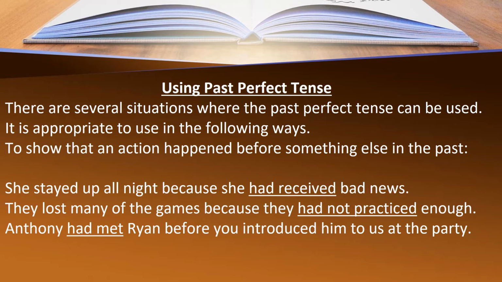They lost many of the games because they had not practiced enough. Anthony had met Ryan before you introduced him to us at the party. So, this is how we use past perfect tense in several situations. And why do we use it? To show that an action happened before something else in the past.